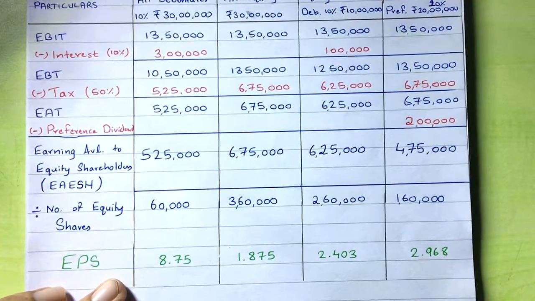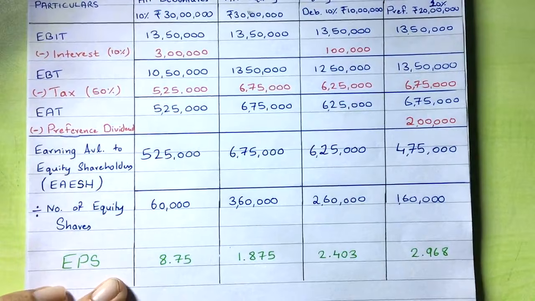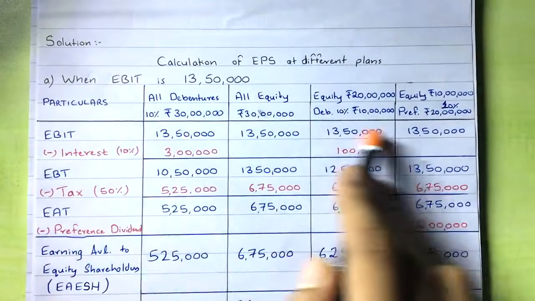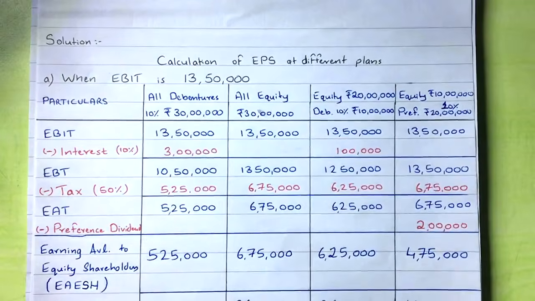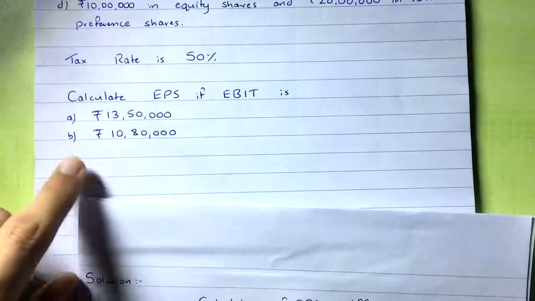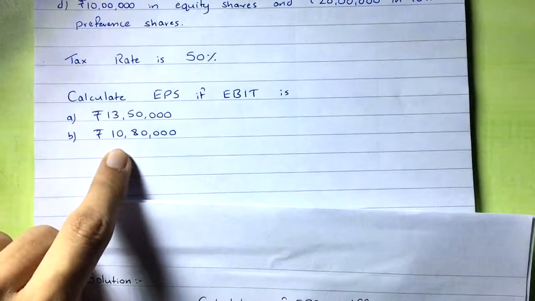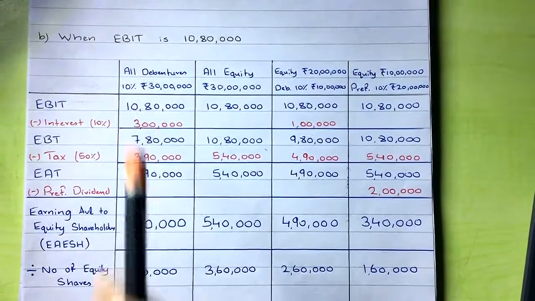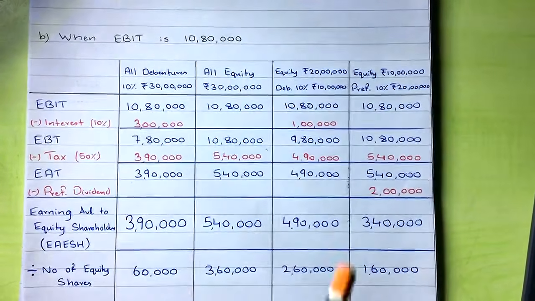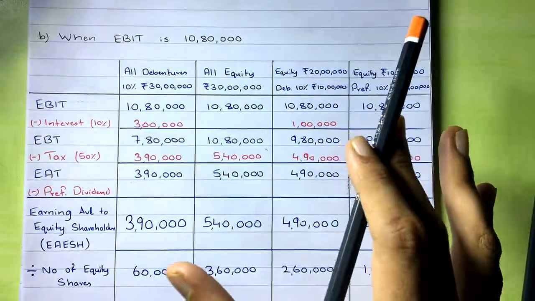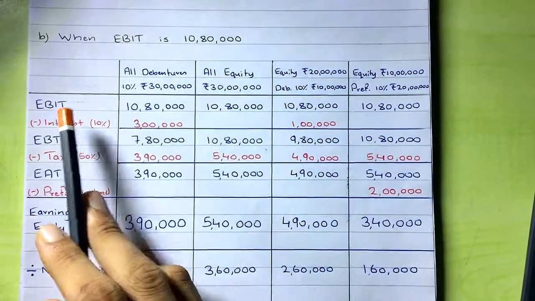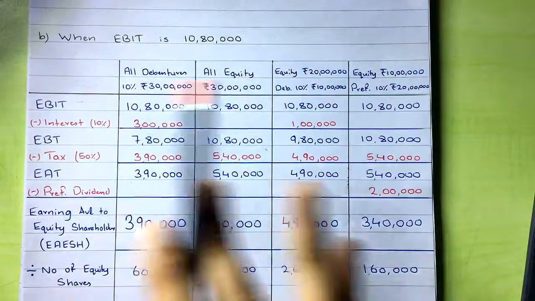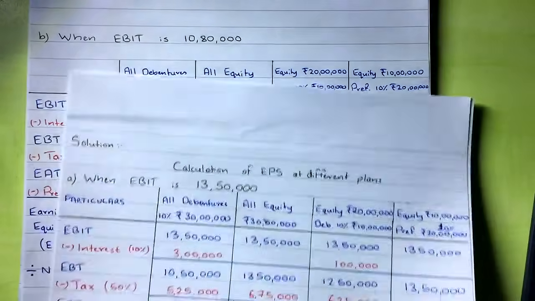Okay, simple, right? Now let's see another one. Always the EBIT will be same in all the options. Fine. So now let's see the B option when EBIT is 10,80,000. In this we'll go very fast, because we have no time over here. Now here is the B solution when EBIT is 10,80,000. See here, nothing has been changed except the EBIT. The proportion of the capital is same only. The options are entirely same. You see, just compare this.